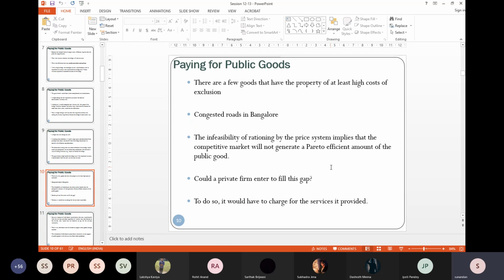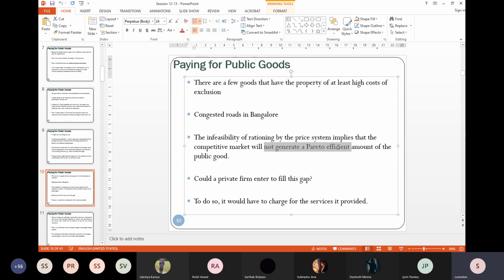Now the question is, you have demand for the road. You are overusing it, but there is a very high cost of exclusion. So you cannot exclude. So basically the outcome will not be Pareto efficient. The question is, can a private firm solve this issue?